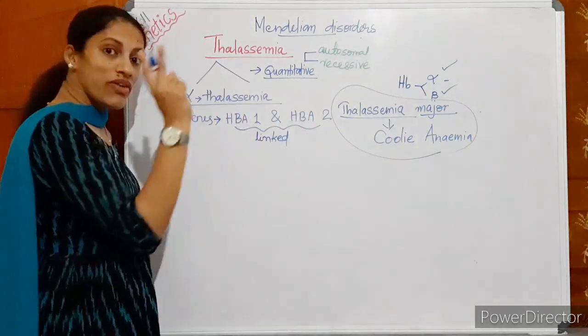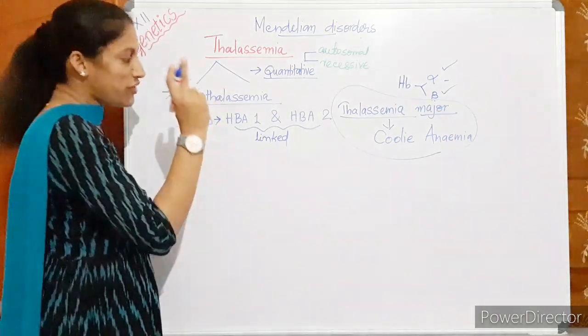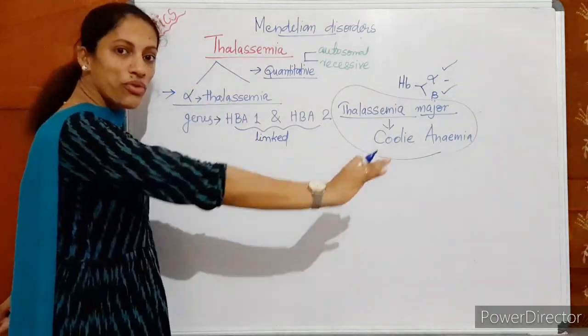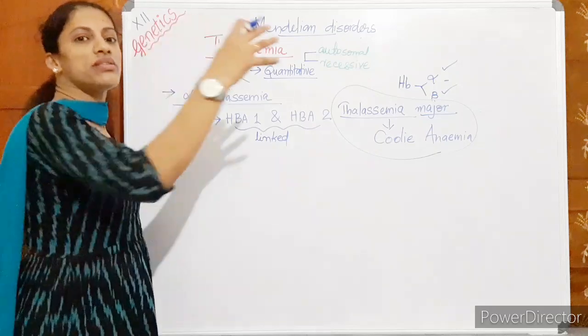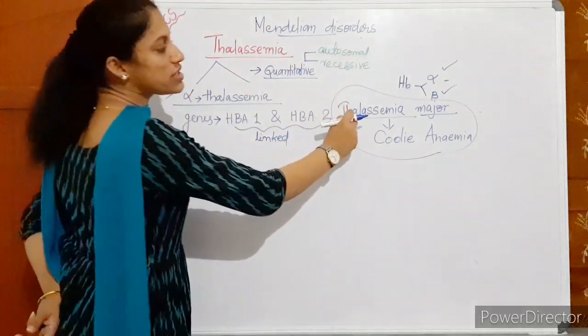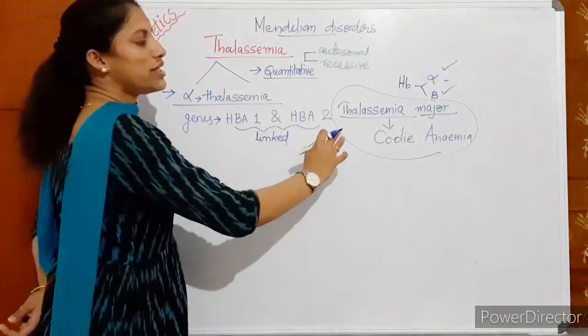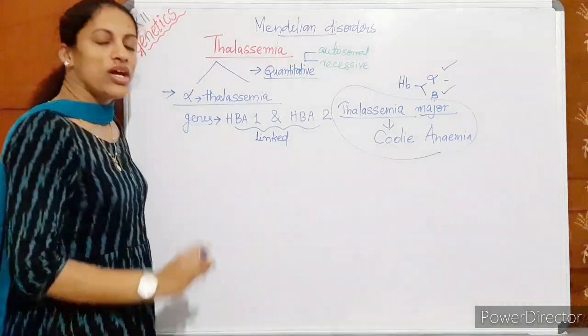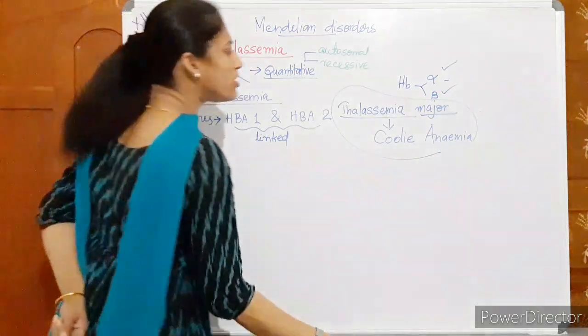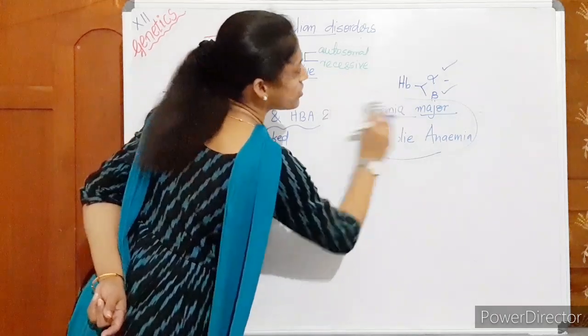Each gene has 2 alleles. If the mutation is there for all 4 alleles, this becomes a severe disease, thalassemia major, popularly known as Cooley anemia. Anyway, we are not moving to the details of it. This is not given in your book.